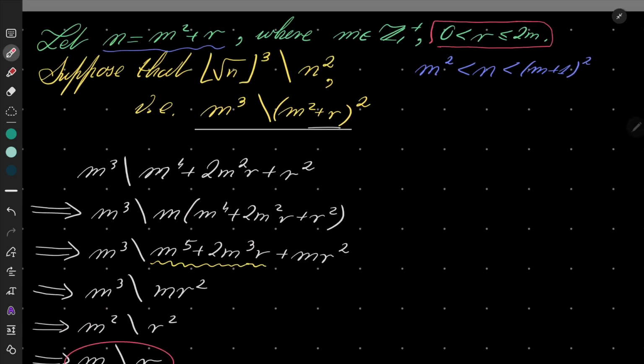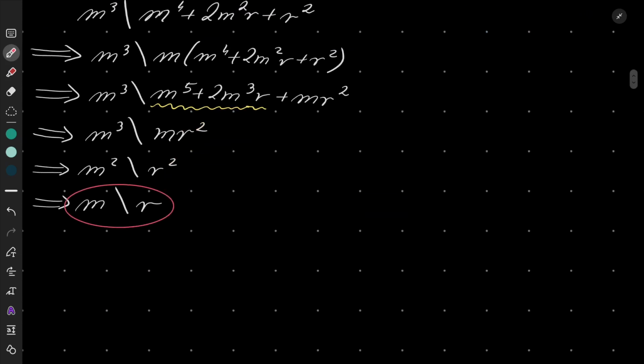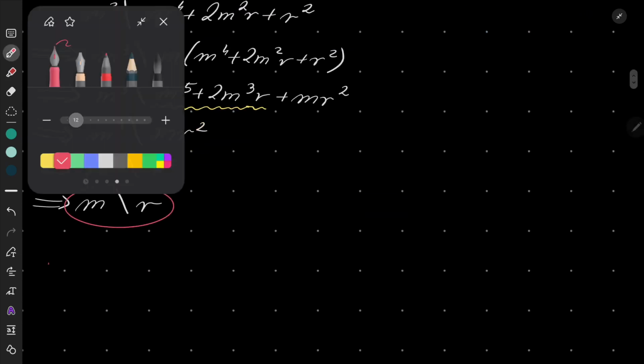Remember that r is greater than 0 and less than 2m. So in fact, there are only two numbers between 1 and 2m which are divisible by m.